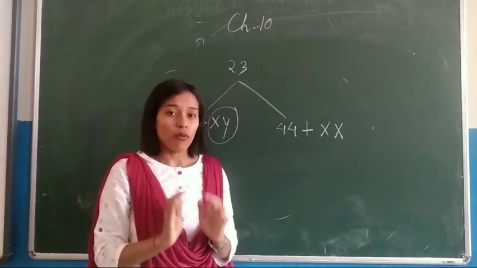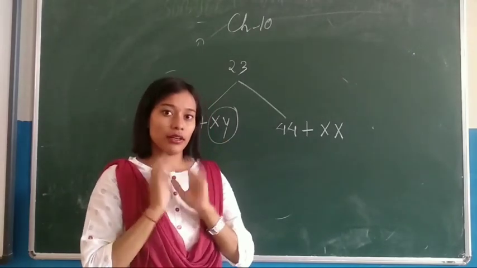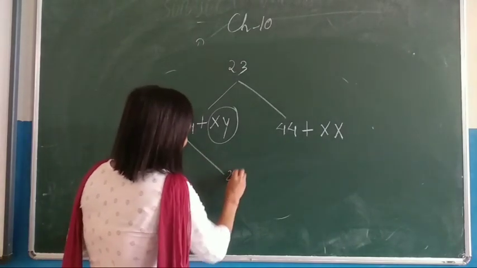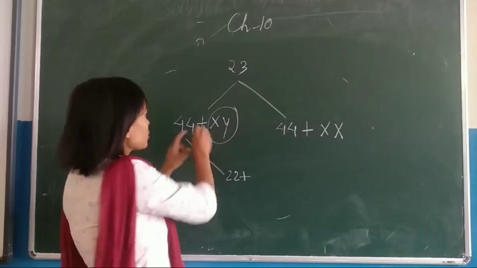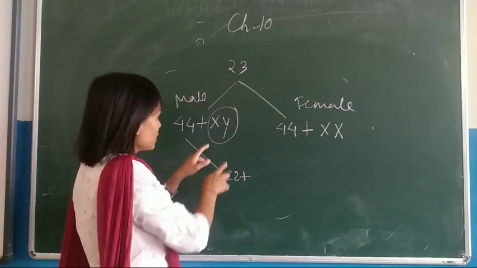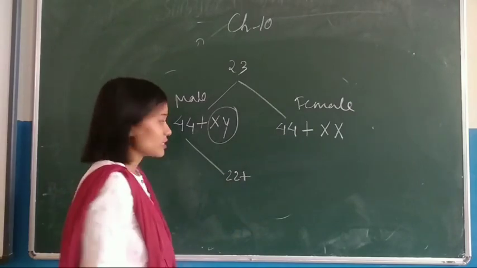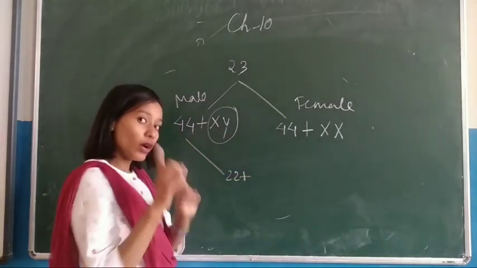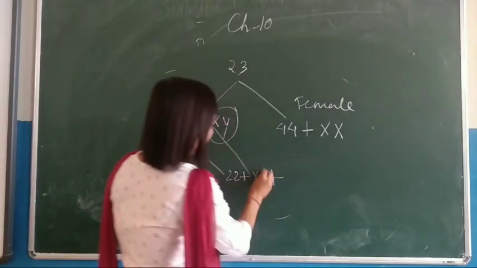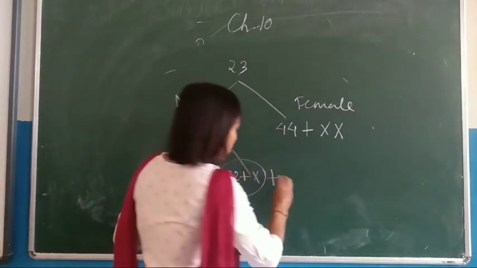When a zygote is formed, 50% of the characters are derived from the mother and 50% from the father. In the zygote, this one, 22 plus, is from male. Any one of the sex chromosomes may come, it may be X or it may be Y, but only one will come. Keep in mind, only one will come. This is the 50% from father, and from here, 50% from mother.